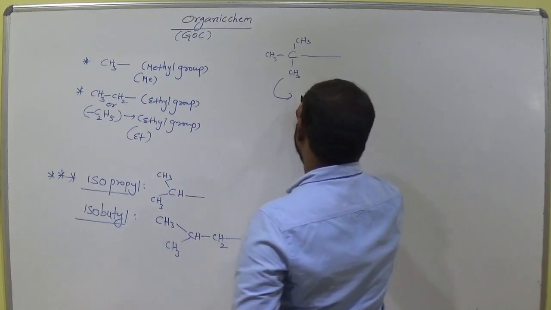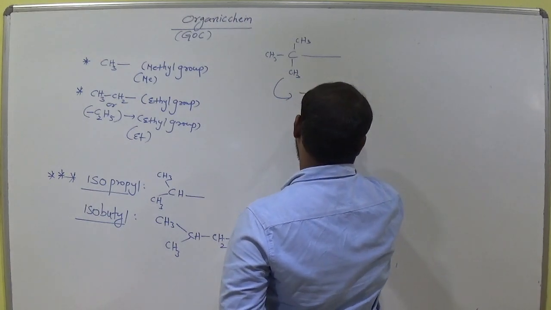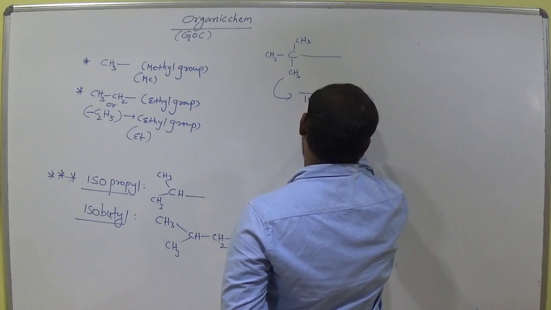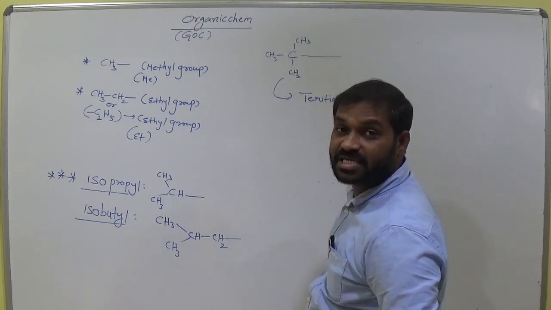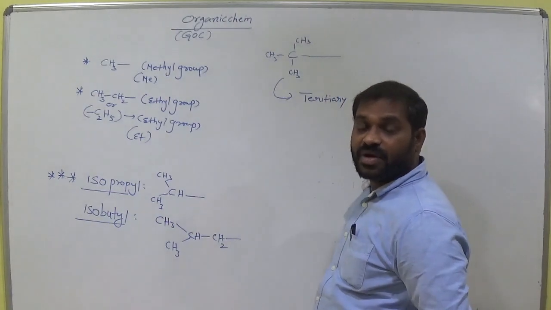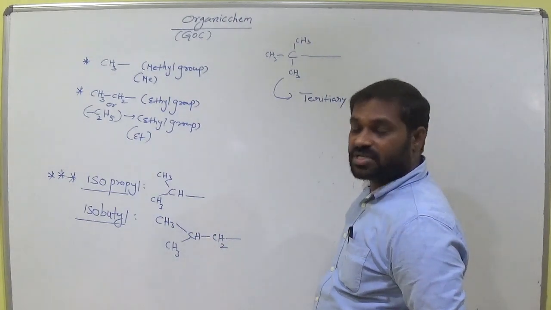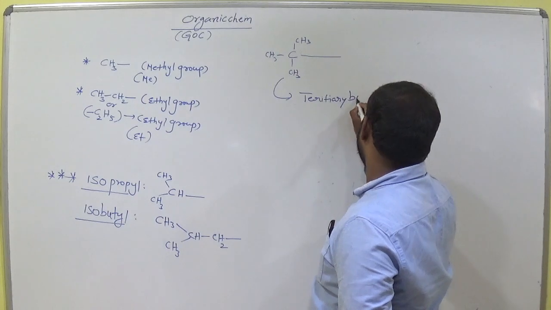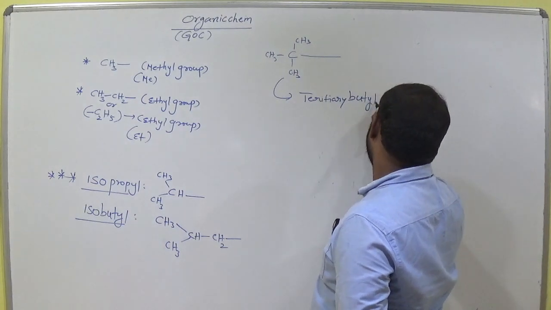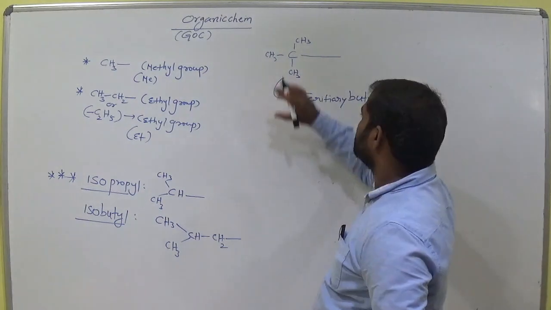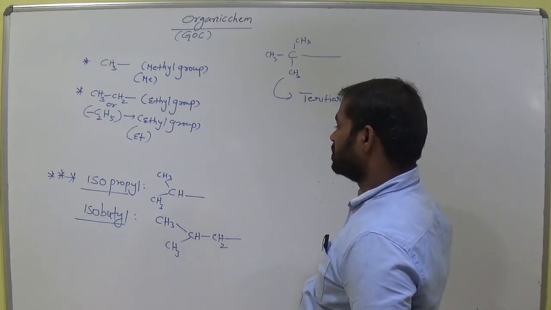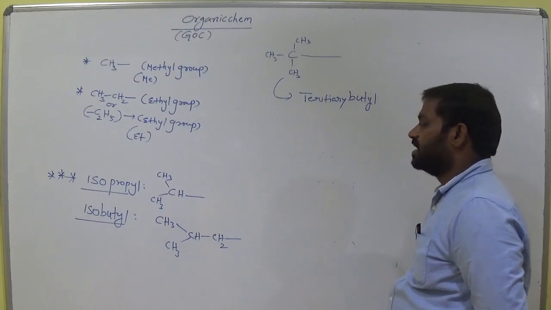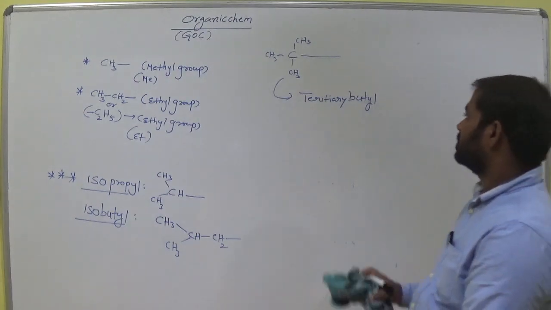So tertiary. Total how many carbons? 1, 2, 3, 4. Four carbons are there. What is the root word? What we call it is butyl. Tertiary butyl group. So this is called tertiary butyl. Remember this. So isopropyl, isobutyl, tertiary. Okay, clear.